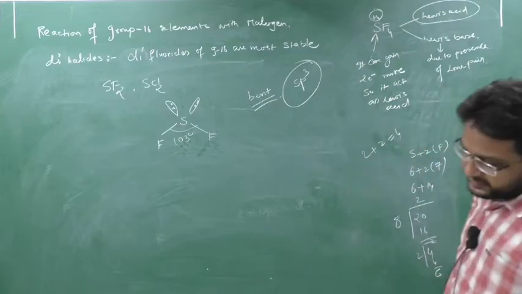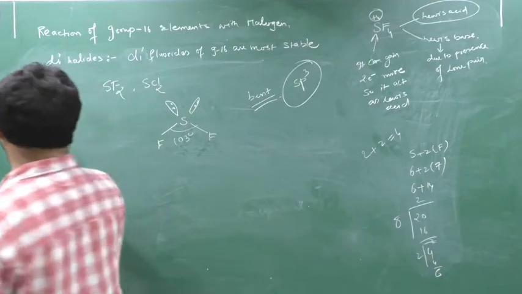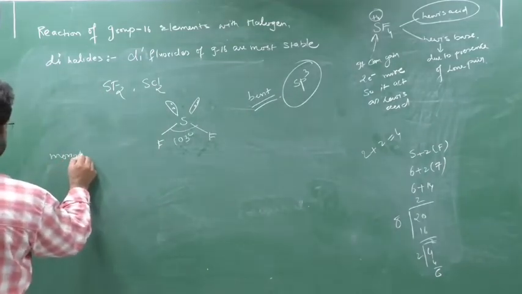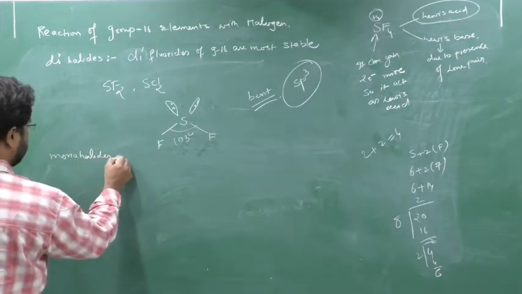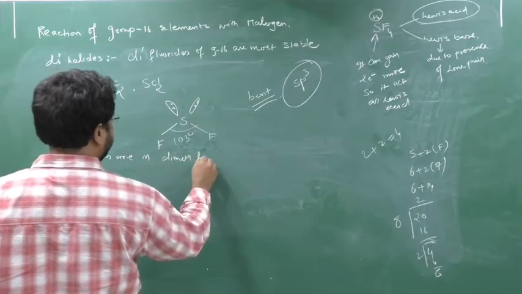And this one key point I told you, that monohalides are in dimer form.